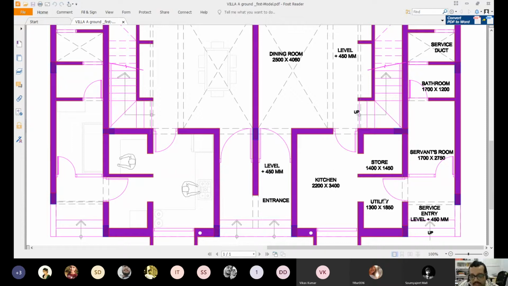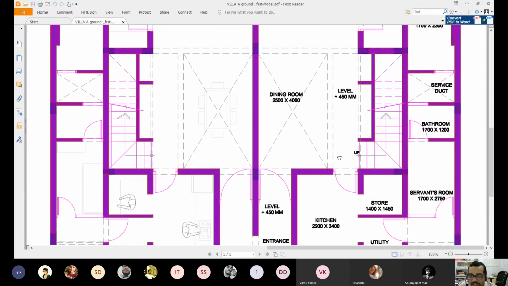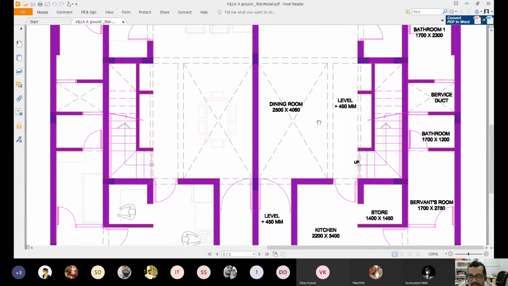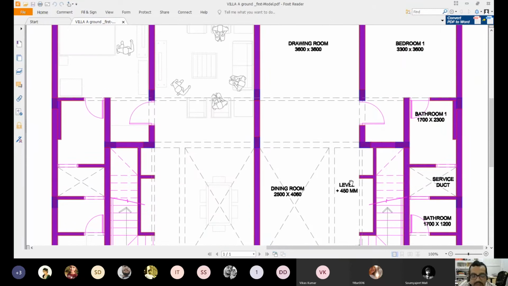This is the utility, which is accessible from the kitchen as well as from the entry porch of the servant's room. And you also have a store. The store is confined, it doesn't need an opening. Utility might have an opening, but please pardon me the hatching pattern, this purple color hatching pattern, but this has been done particularly so that you can clearly distinguish between things. Okay, now let's see what is at the back side. I'm not going to the first floor right now.